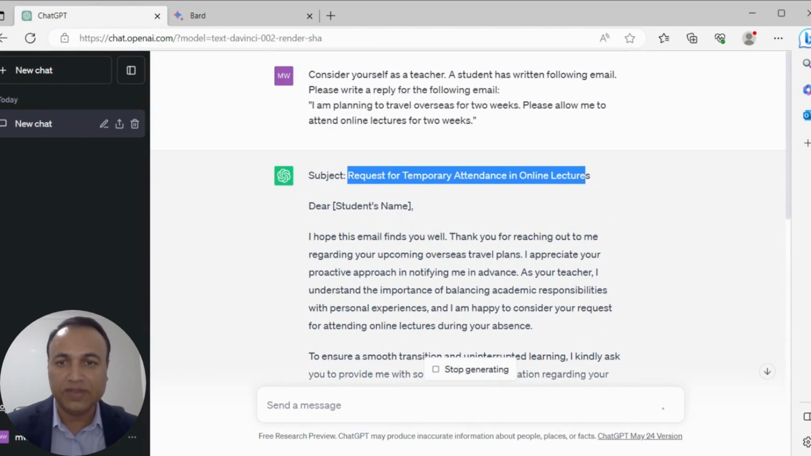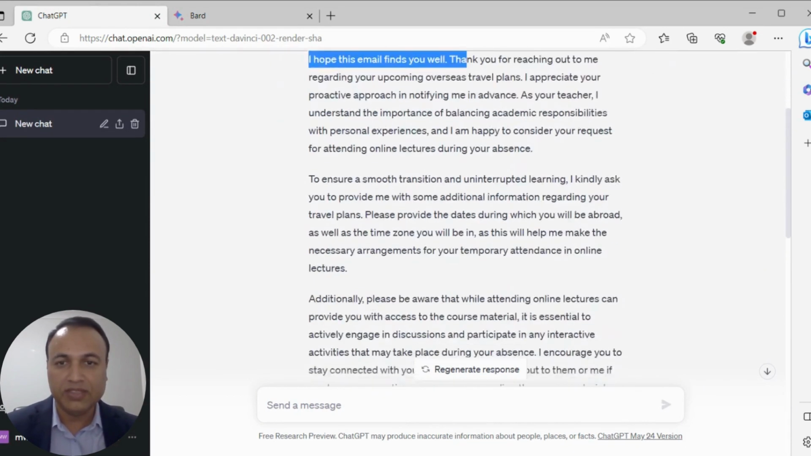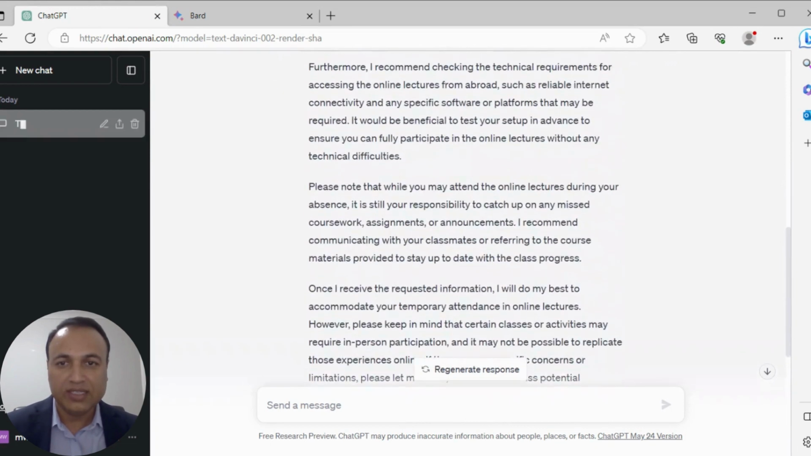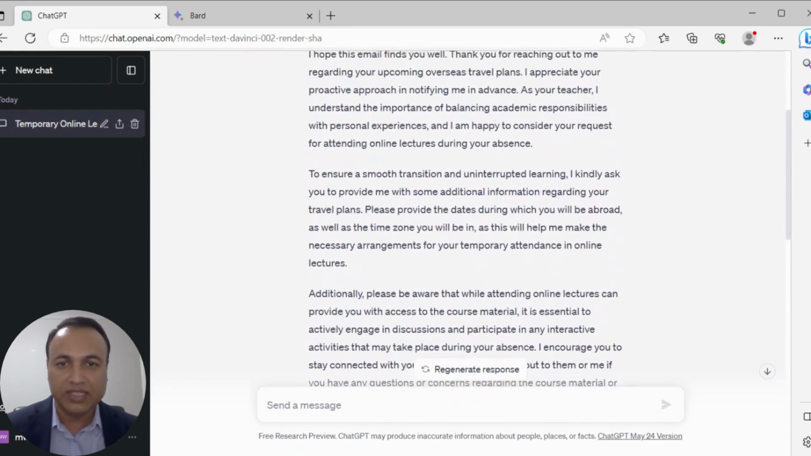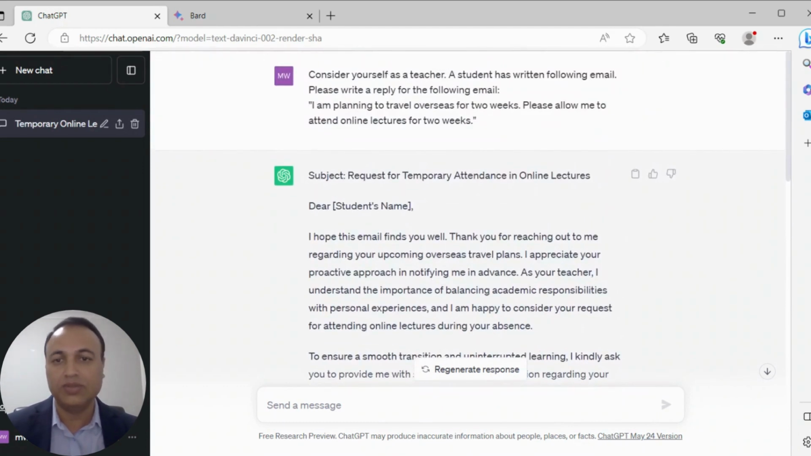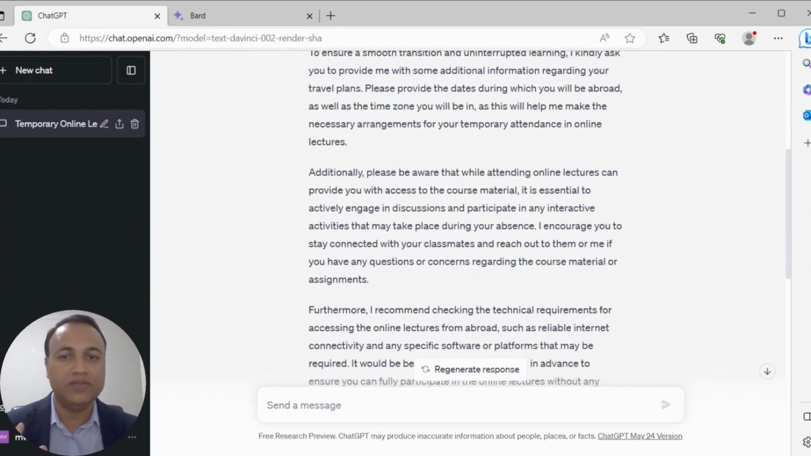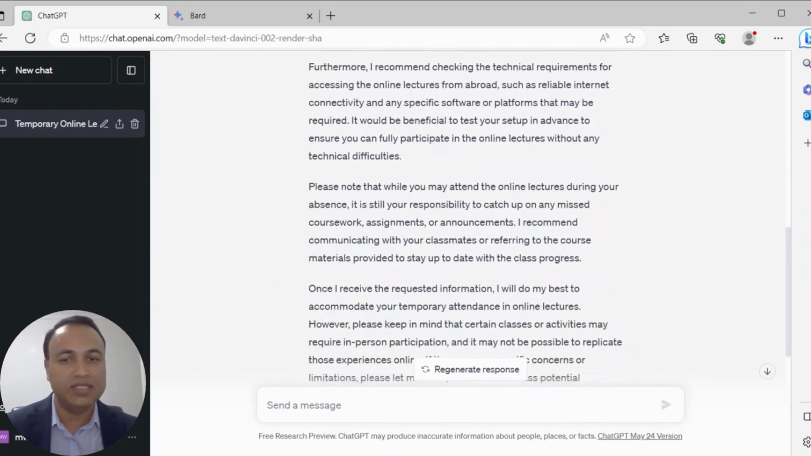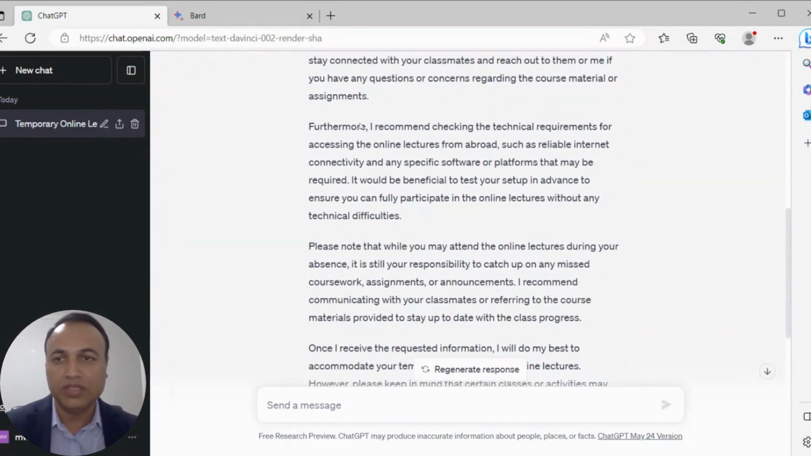ChatGPT has given a very good subject, and then it has started with very good sentences. And this is overall a very comprehensive and very detailed response to the student. Although I need to read these contents and refine this response, and I may need to remove some of this text, overall this is a very comprehensive response, and this is very helpful when I'm going to write a response to a student.